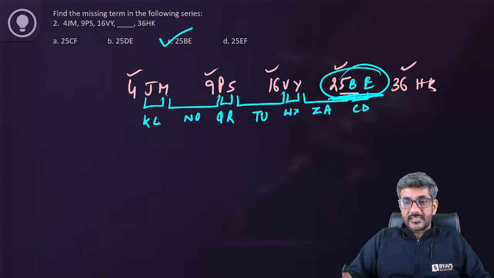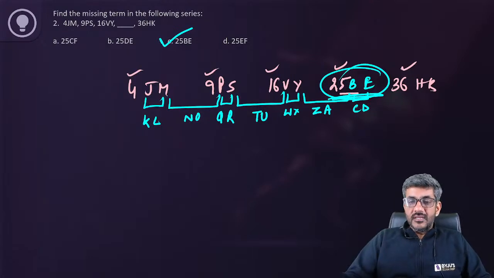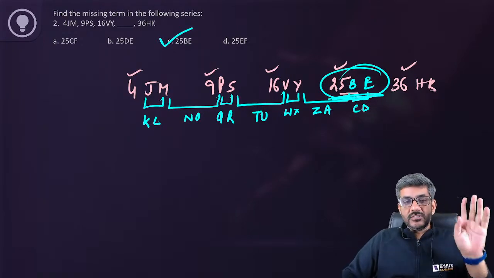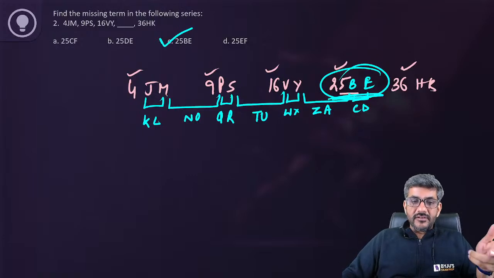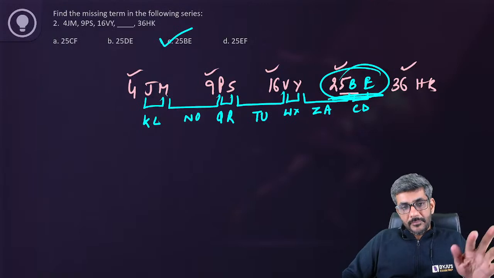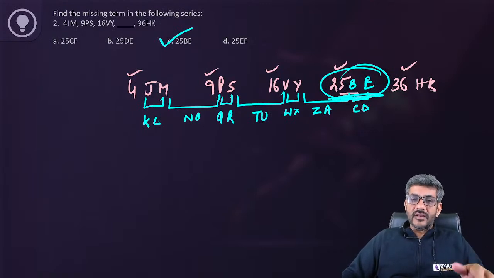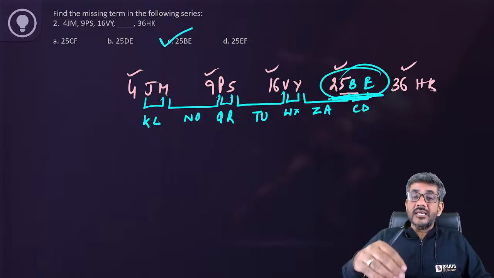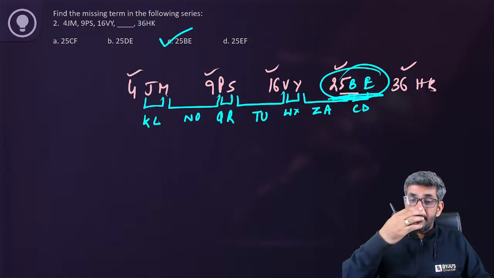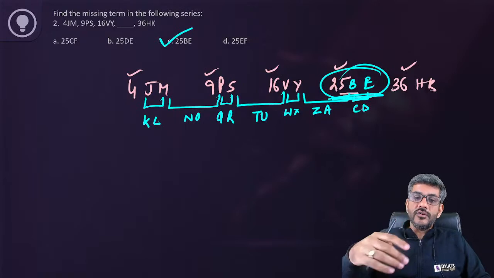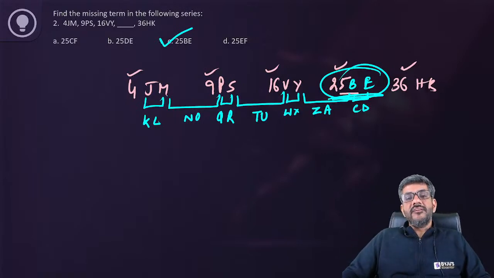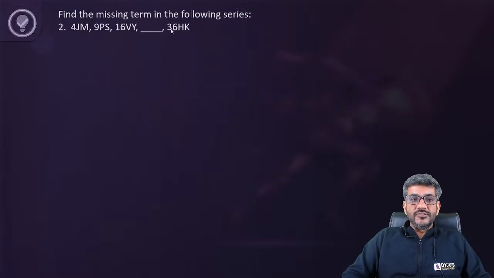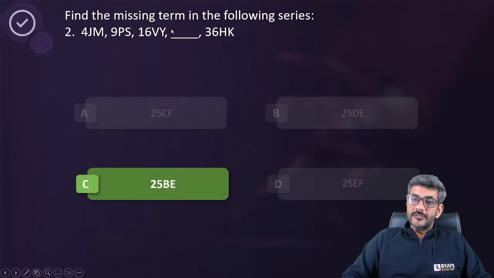If you look at all the letters, actually, every letter and the previous letter have two letters between them. J के बाद we have K and L, उसके बाद M आता है. M के बाद we have N and O, फिर P आता है. P के बाद we have Q and R, तो S आता है. That way if you go on, Y के बाद Z के बाद A आ जाएगा, then you will have B, और B के बाद leaving C and D you will be having E. So that way 25 BE, that is option C, should have been the right answer for question number 2.